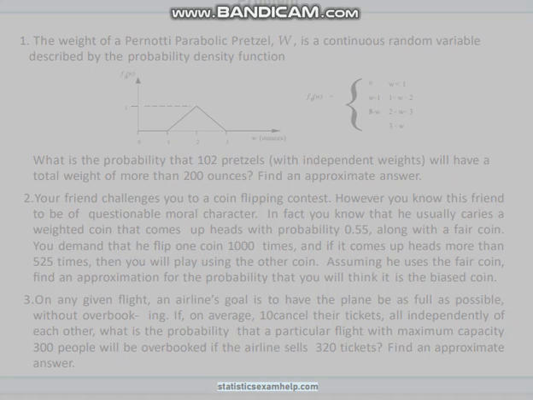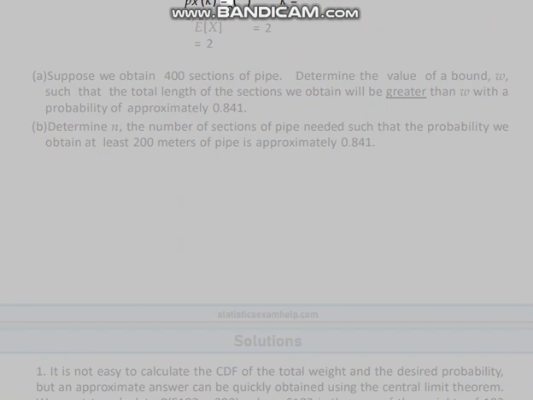4. The length in meters X of each section of pipe we obtain is an independent discrete random variable with PMF p_X(k) = 1/2 for k = 1, 2, 3, ..., E[X] = 2, var(X) = 2. A. Suppose we obtain 400 sections of pipe. Determine the value of a bound, W, such that the total length of the sections we obtain will be greater than W with a probability of approximately 0.841.